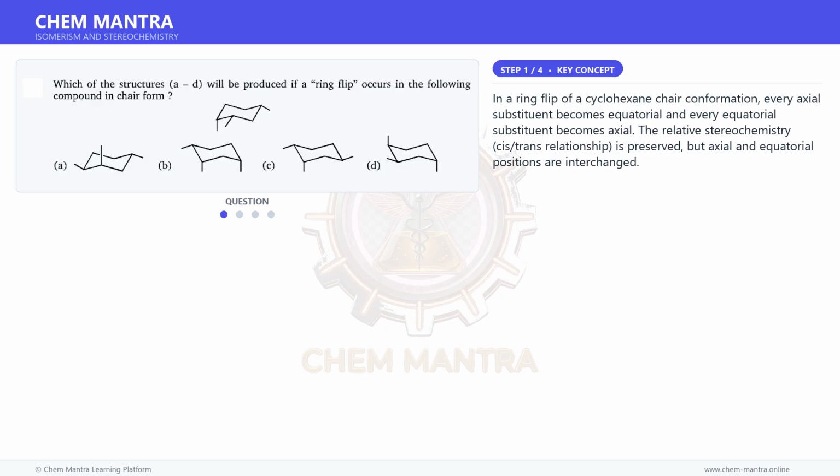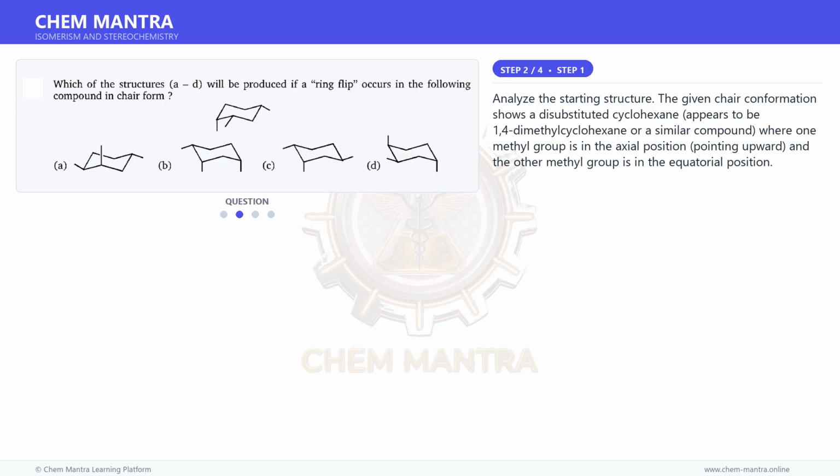In a ring flip of a cyclohexane chair conformation, every axial substituent becomes equatorial and every equatorial substituent becomes axial. The relative stereochemistry, cis-trans relationship, is preserved, but axial and equatorial positions are interchanged. Moving on to the next step.